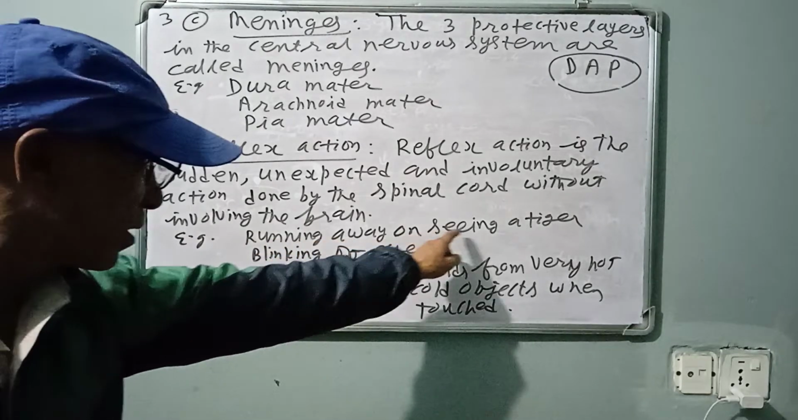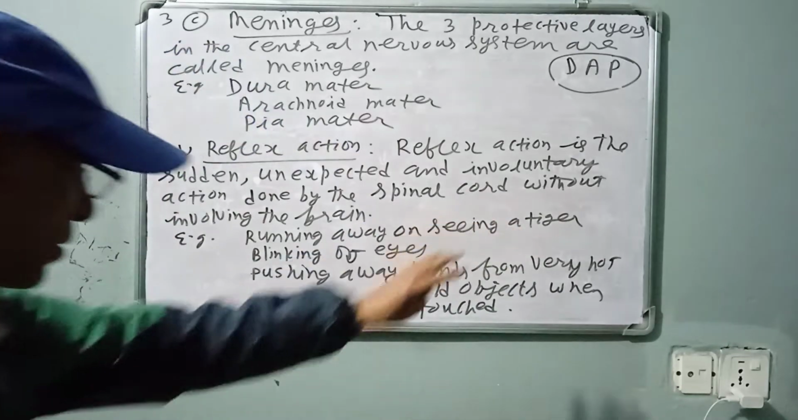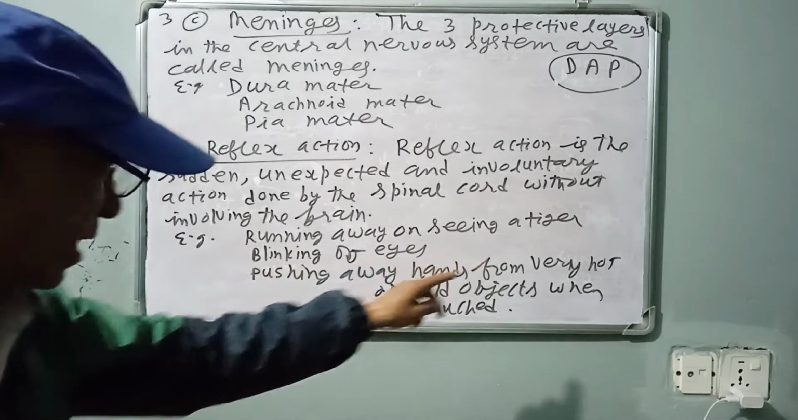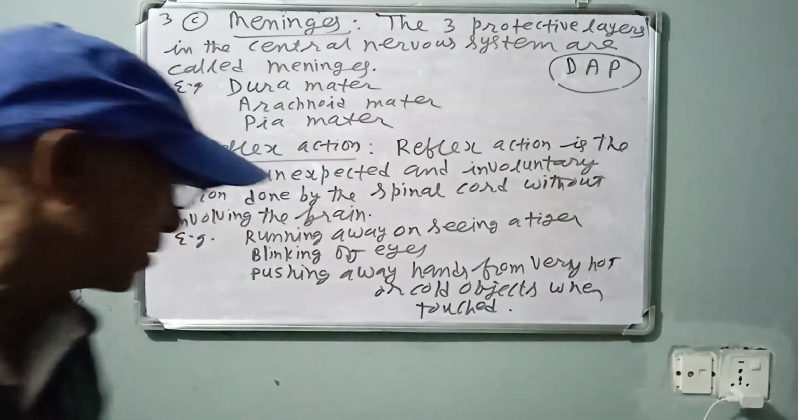For example, running away on seeing a tiger or any other things. Blinking of eyes. Pushing away hands from very hot or cold objects when touched.